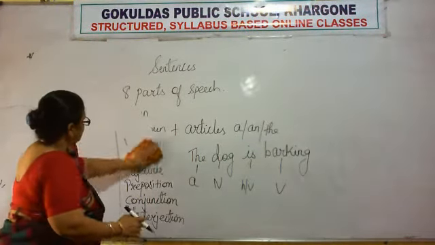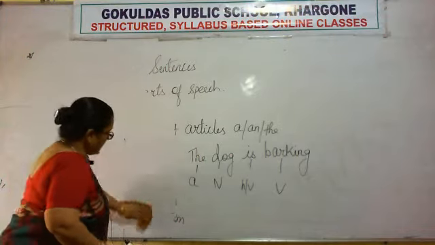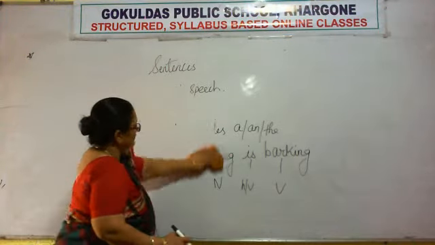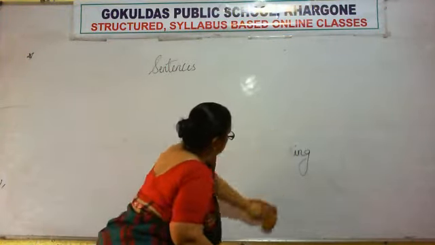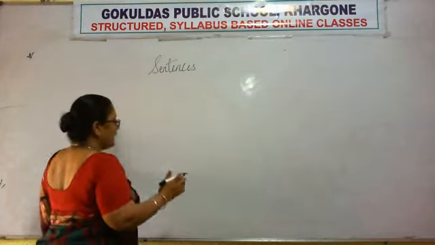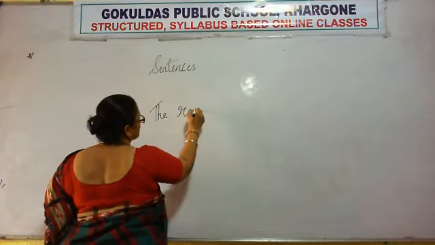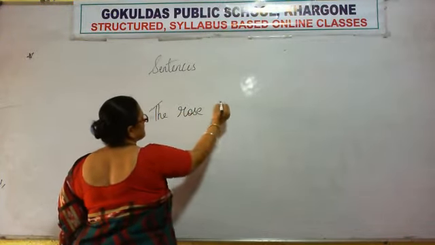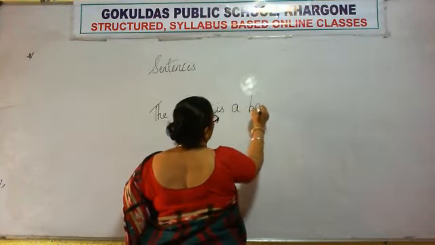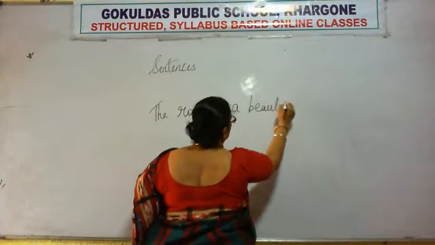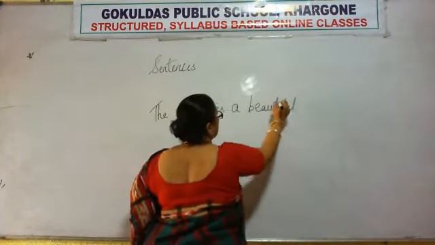Now, let's see another sentence. The rose is a beautiful flower.